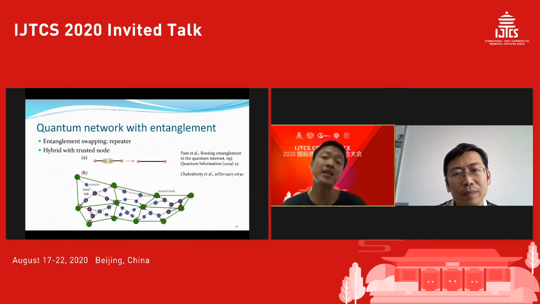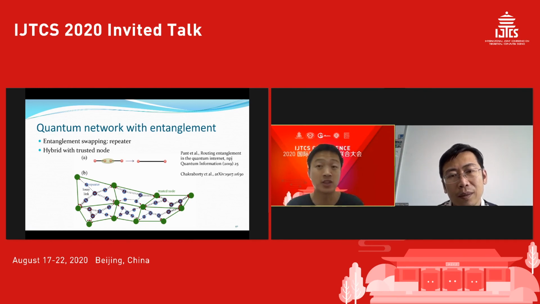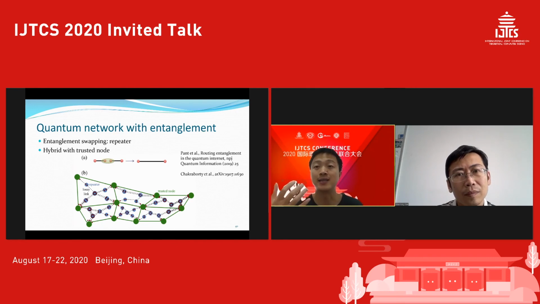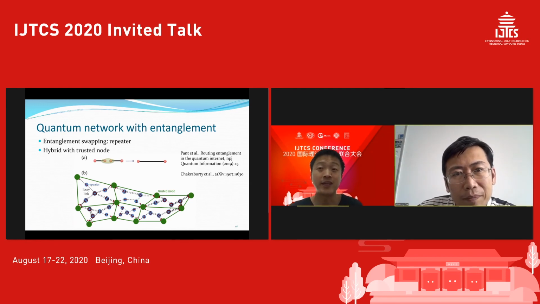Even if someone can get all the information from the node, we can still guarantee the security. So a combination of these two kinds of network will make the network more robust against the attack, because there's no way we can guarantee that one node is secure in reality. Okay, definitely. So this kind of hybrid system will be very interesting.